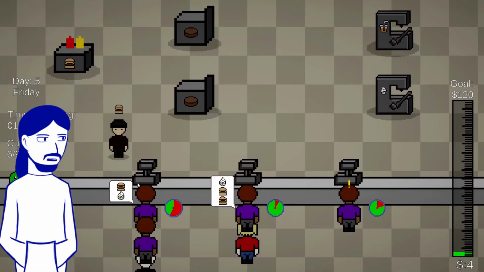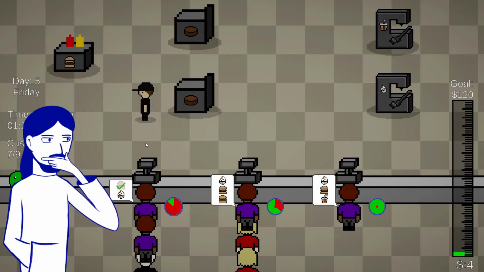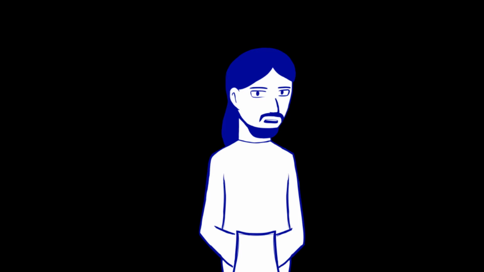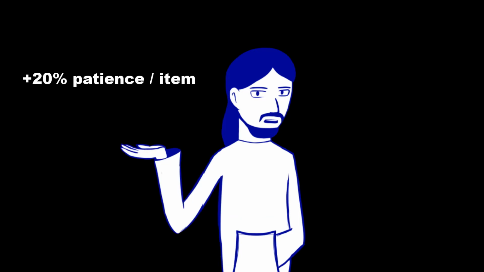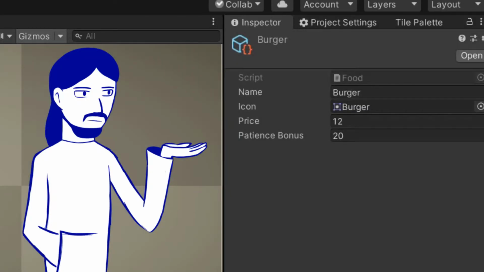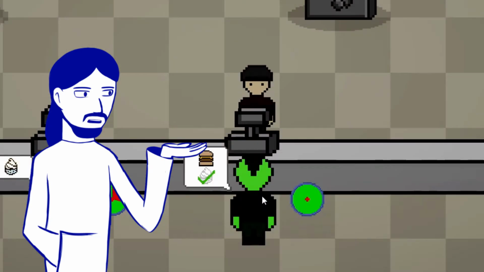Well, I fixed the bug. And now the game is impossible. I'm really gonna have to tweak how their patience works. So the way the old system worked is that the customer's patience is increased by about 20% after each item that they ask for. Now, with the new system, each food has a patience bonus parameter, and all the patience bonuses get added together when the order is taken, and then when you deliver the food item to them, you get back the patience that it is worth.